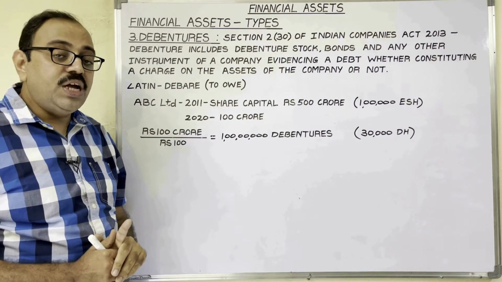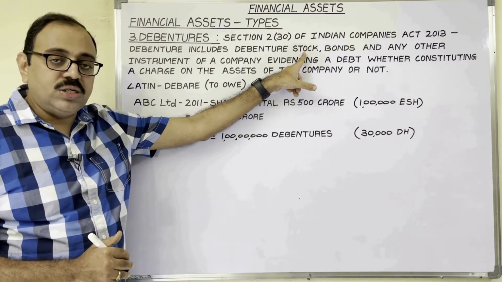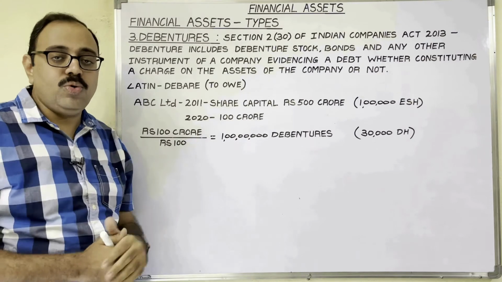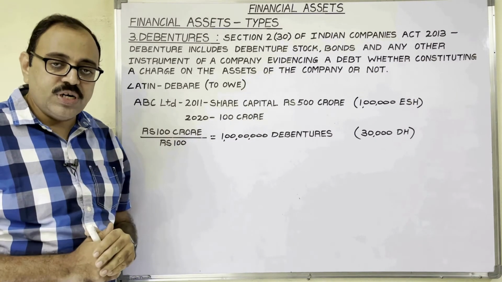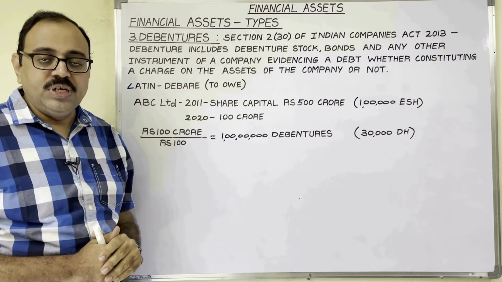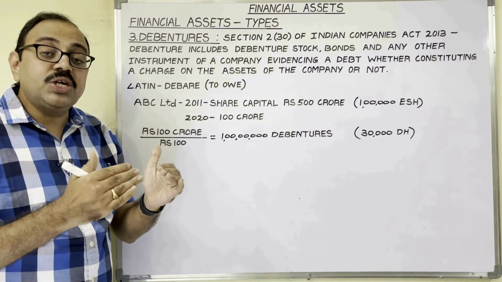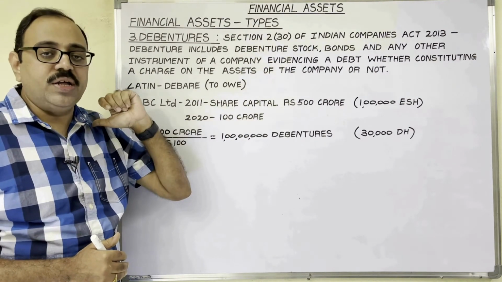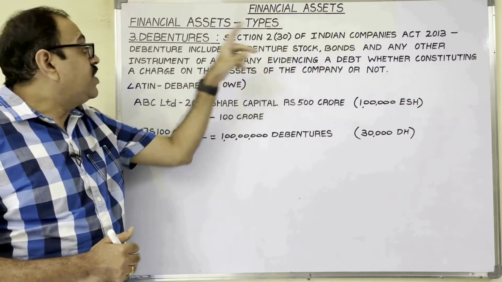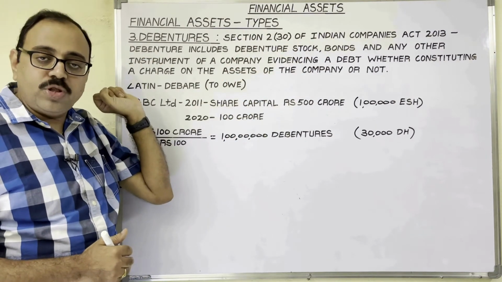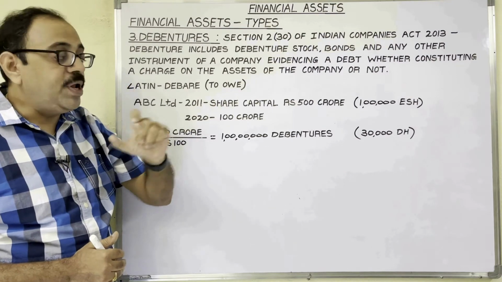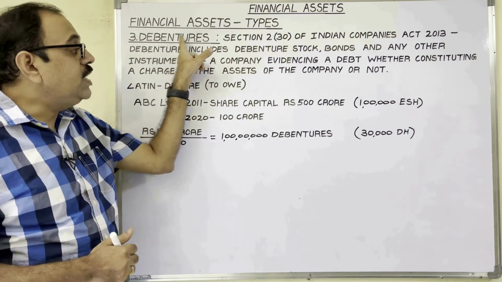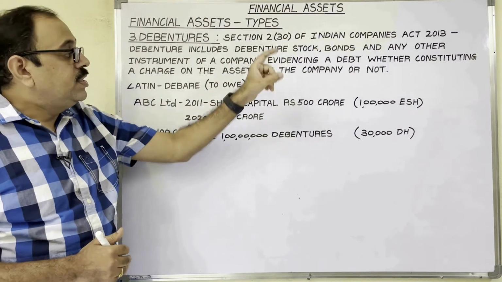In the case of shares, I explained the meaning of stocks. If an investor purchases the shares of two or more companies, then we use the word stock. Here also the same concept: if an investor purchases debentures of two or more companies, then we use the word debenture stock. Bonds. Our next point is bonds only, the fourth point. There I will explain clearly about the bond concept. Now you remember, debenture is considered as one bond.